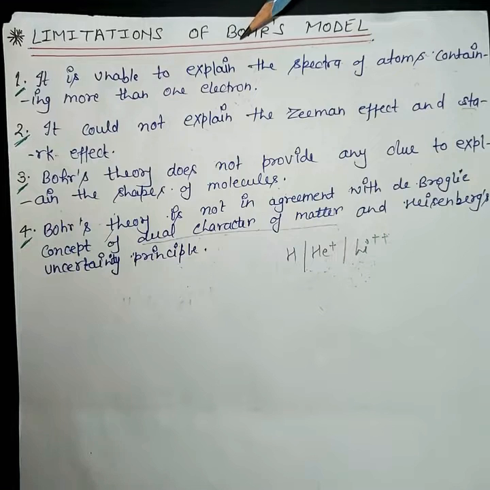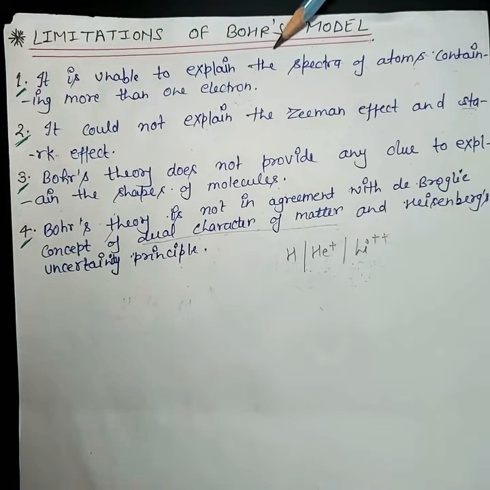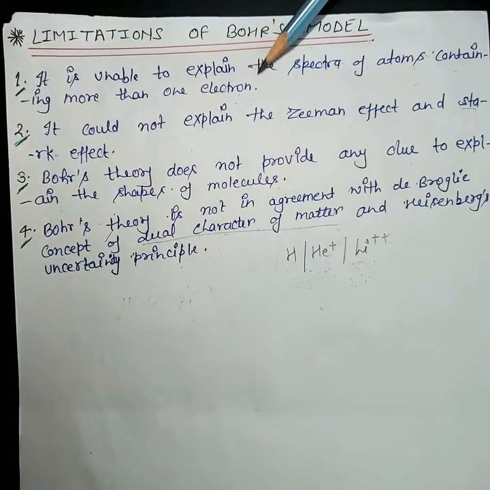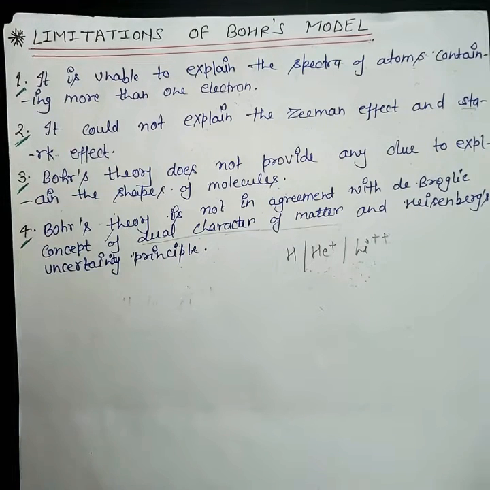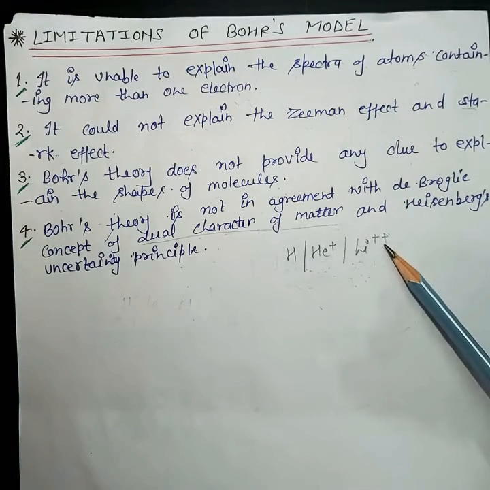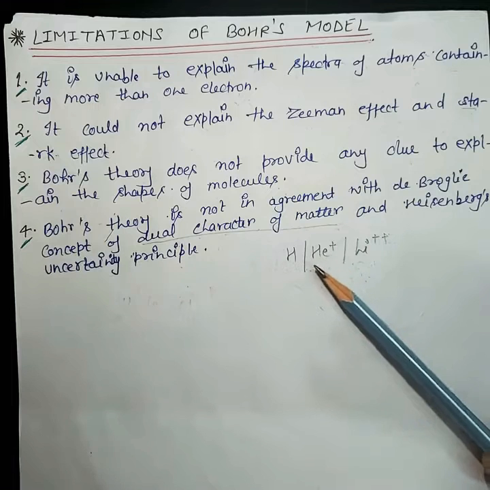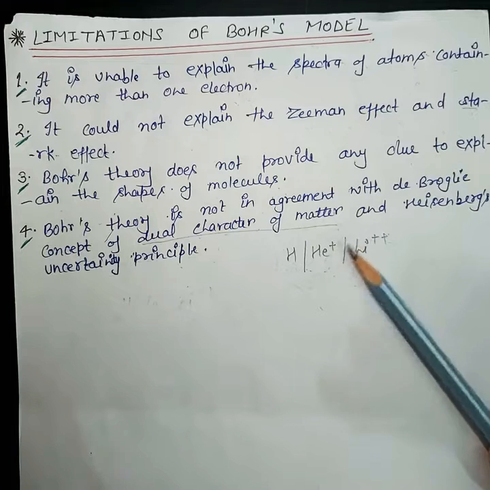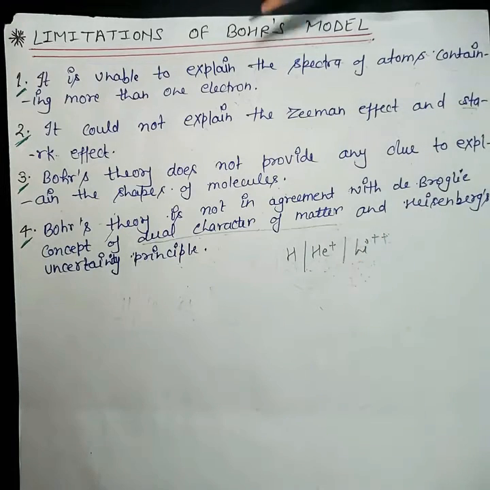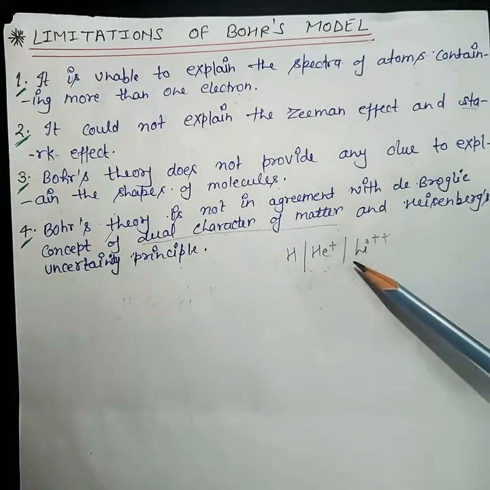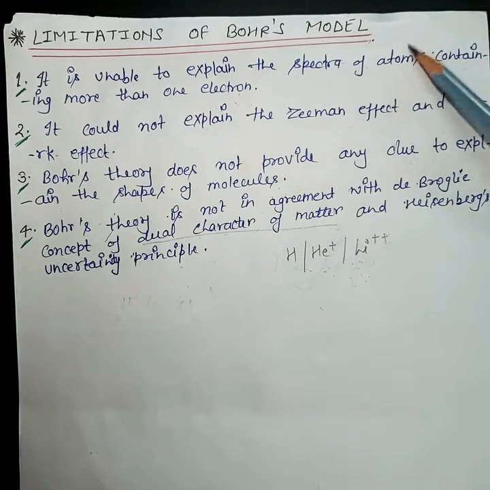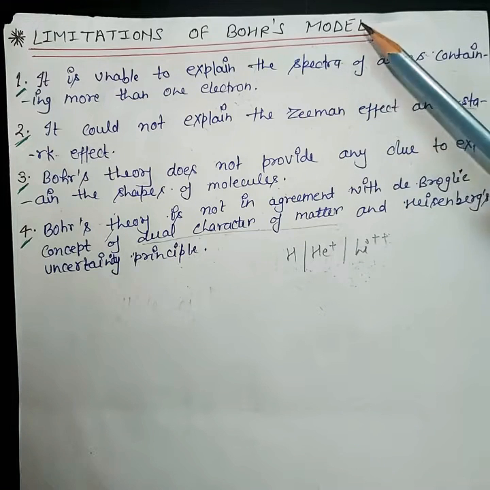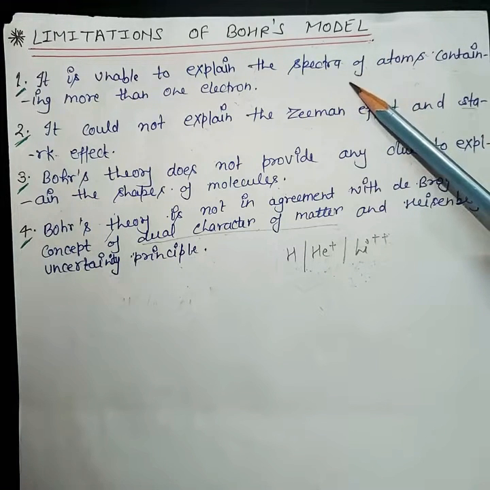So the first shortcoming of Bohr model is it is unable to explain the spectra of atoms containing more than one electron. This point we have already discussed. I told you that Bohr model is applicable only on single electron systems, like He+, Li++. Here hydrogen, helium ion and lithium ion all contain a single electron. That's why I am calling single electron system. So Bohr model is applicable only on these type of species. It does not explain the spectra of multi-electron species. So that's why this is the first shortcoming of Bohr model.